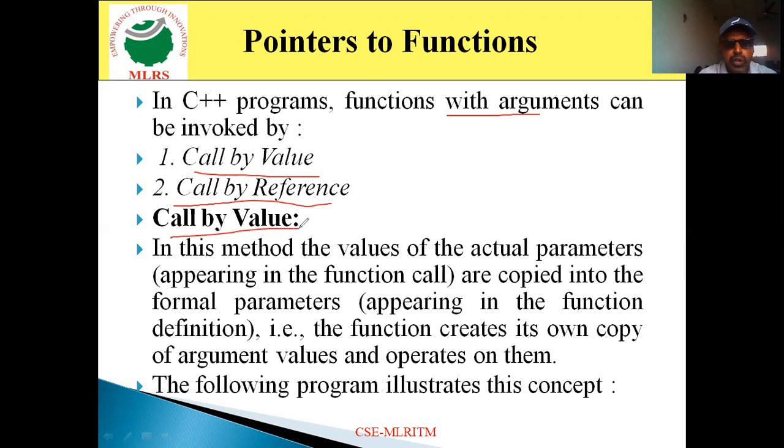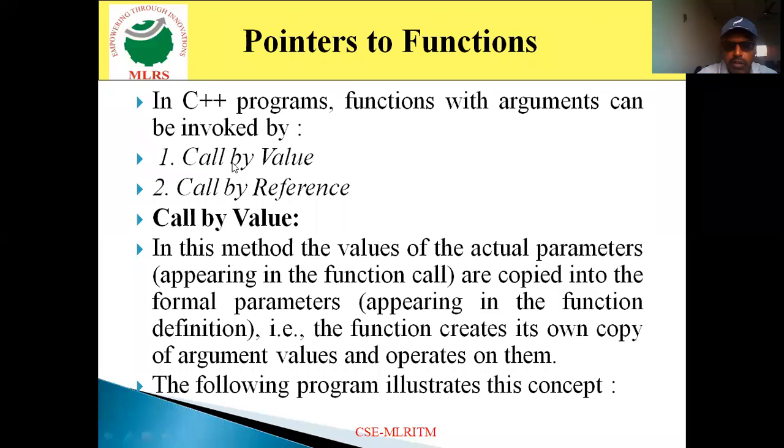Call by value means we are going to copy the original values to the formal parameters. The original values, we can call these actual parameters. So the actual values are copied into formal parameters. When we make a copy, it creates its own copy, and whatever modifications are done to the formal parameters won't affect the actual parameters. The actual parameters have their own values, so they do not change.